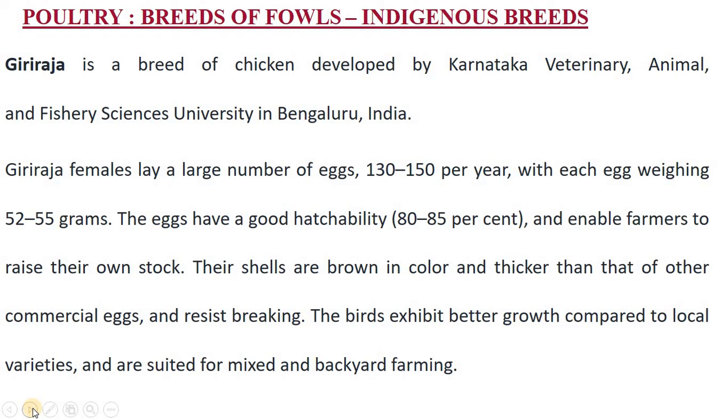Giraja females lay a large number of eggs, 130 to 150 eggs per year. Our Desi breeds lay 30 to 60 eggs per year, and foreign breeds 180 to 240 eggs per year. So it is somewhere in the middle, 130 to 150 eggs per year, with each egg weighing 52 to 55 grams. The eggs have good hatchability, 80 to 85%, enabling the farmers to raise their own stock. Their shells are brown in color, thicker than other commercial eggs and resist breaking. The birds exhibit better growth compared to local varieties and are suited for mixed and backyard farming.